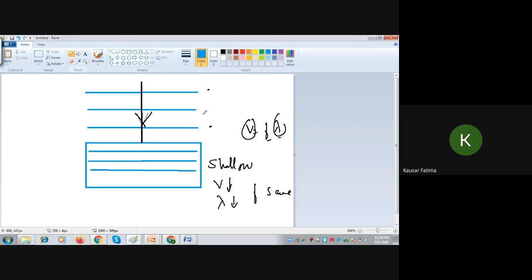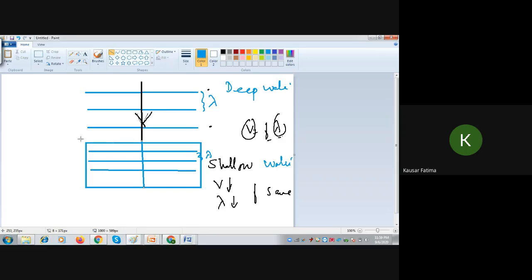You can check the wavelengths. This lambda in deep water is greater than this lambda in shallow water. So it means the speed has also decreased. The direction of propagation will remain the same. It won't change.